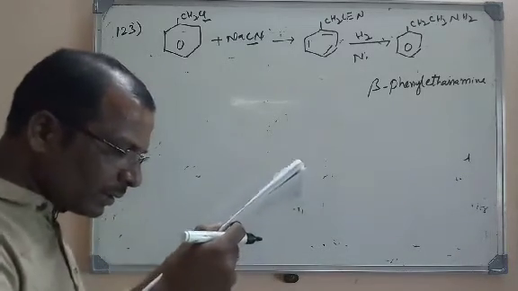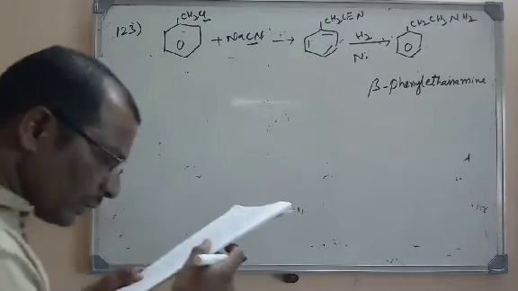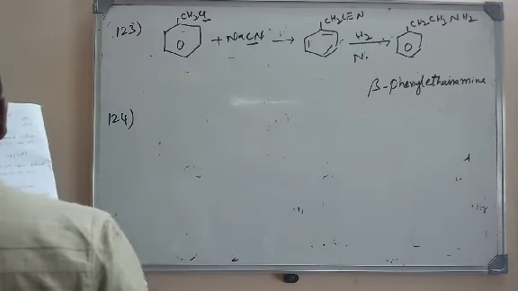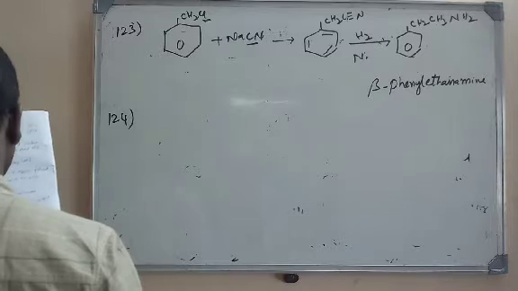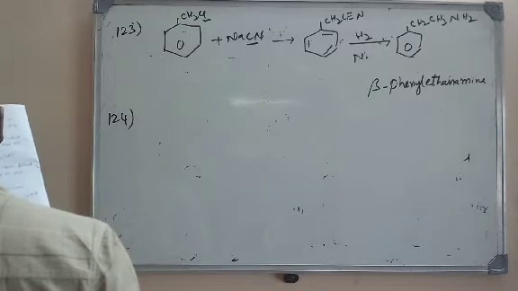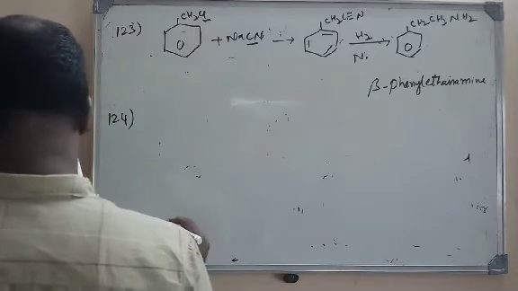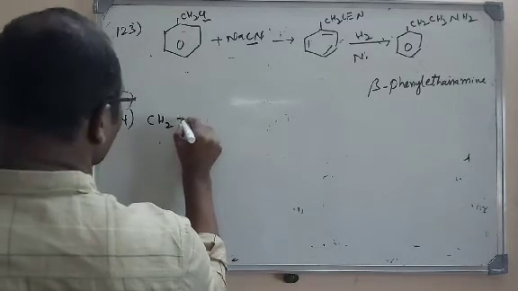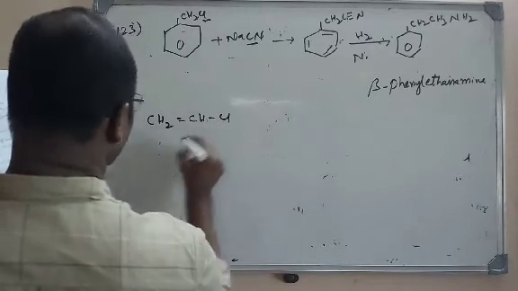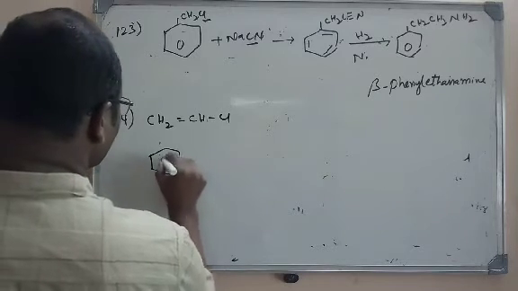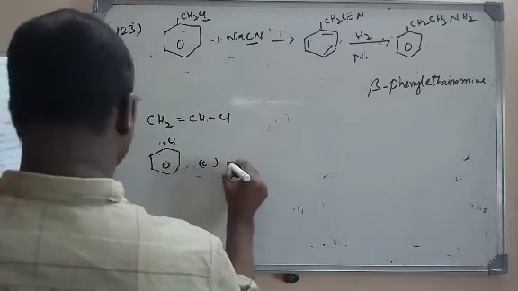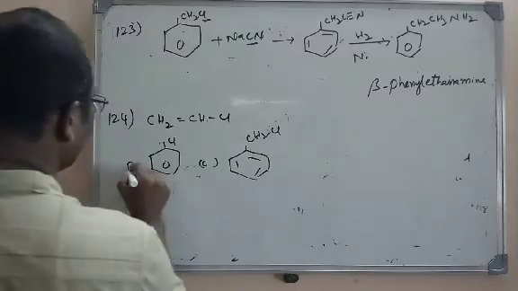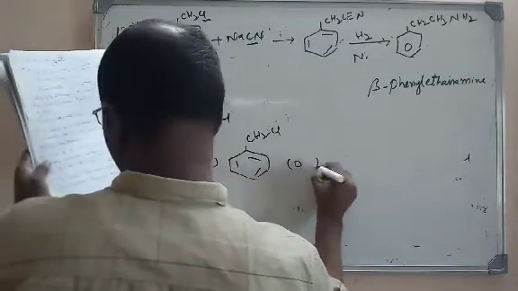Which of the following chlorohydrocarbons readily undergoes solvolysis, that is, a hydrolysis reaction. Certain molecules are given here. The first one is vinyl chloride, CH2=CHCl, the second option is chlorobenzene, the third one is benzyl chloride, C6H5CH2Cl, this is B and this is A, and the last option they have given is